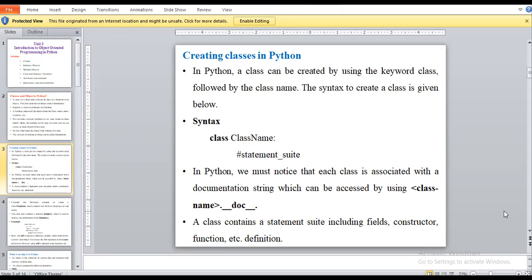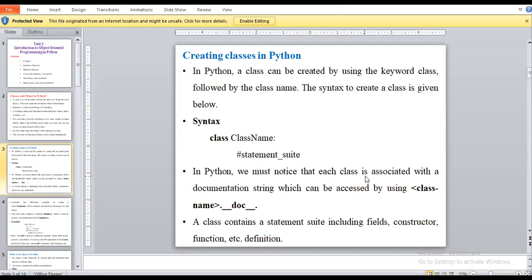So, how to create a class. For creating a class, we consider the example of a dog. In that, dog will be our main class, and the attributes which we are taking, like age, size, color, will be the objects of that class.